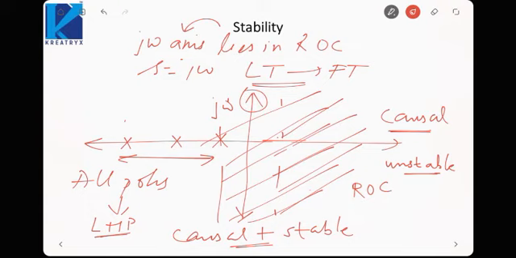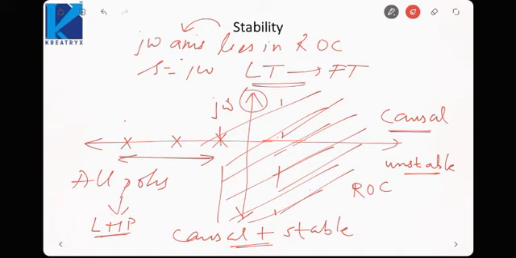Is it fine? So to judge the causality and stability simultaneously, we will say that all poles must lie in the left half plane. Causality condition is the ROC must be right of the rightmost pole. Stability condition is the ROC must include the j omega axis.